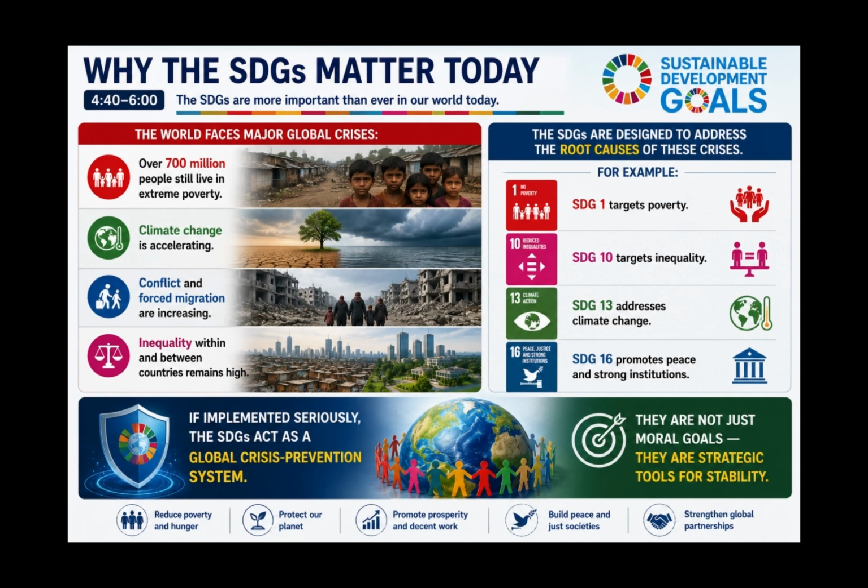Example: SDG 1 targets poverty. SDG 10 targets inequality. SDG 13 addresses climate change. If implemented, the SDGs act as a global crisis prevention system. They are not just moral goals, they are strategic tools for stability.